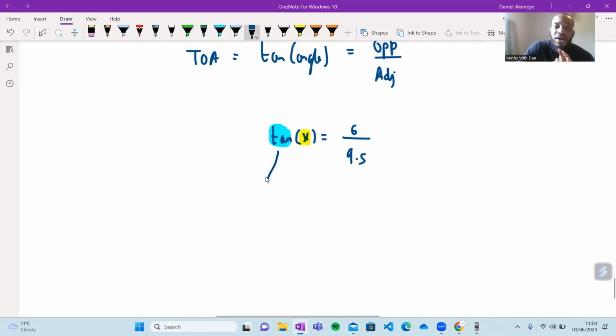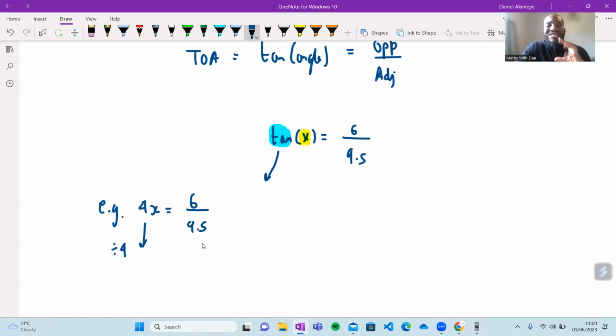But tan is not a number. The same way if it was, for example, 4x is equal to 6 divided by 9.5. 4 is a number. 4 is multiplying x, so we just divide by 4, right? Tan is not a number. Tan x does not equal tan times x. This is not correct, yeah? Tan is not a number.